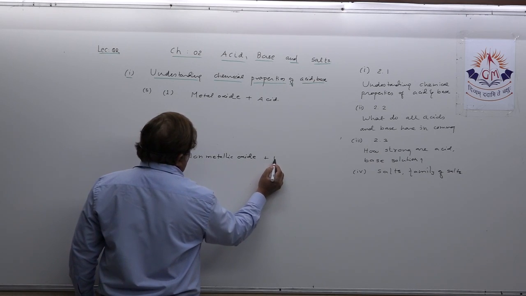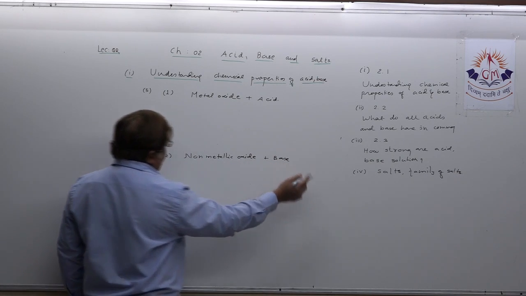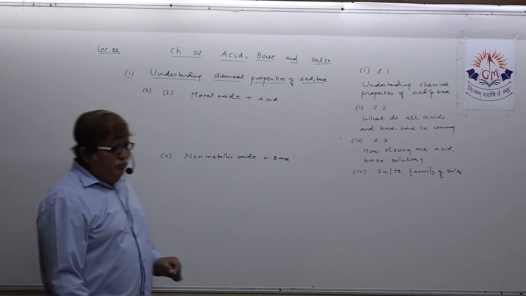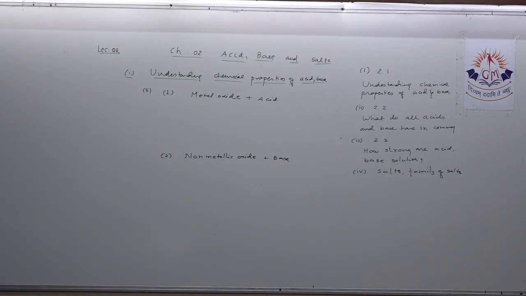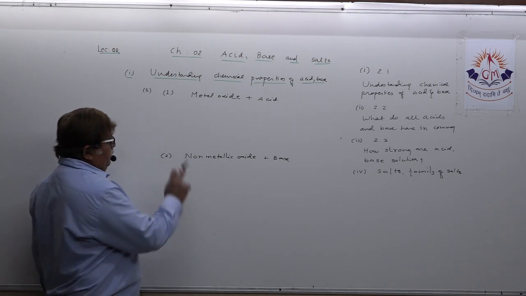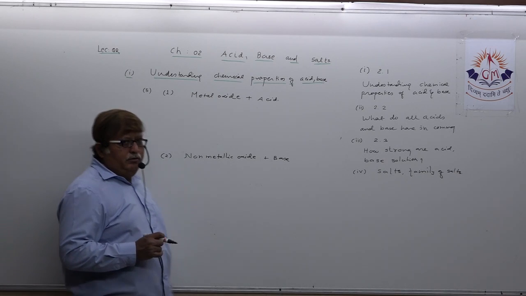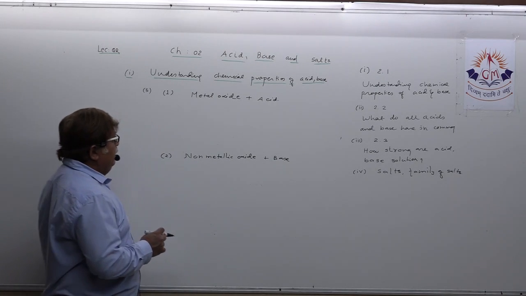This way you have to explain it. First you note it down. What I have said: reaction of metallic oxide with acid and reaction of non-metallic oxide with base.